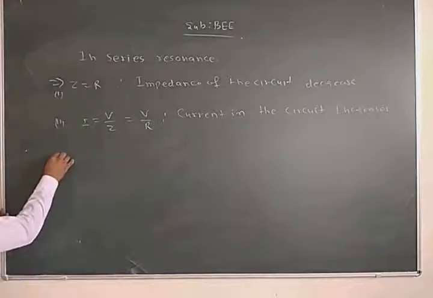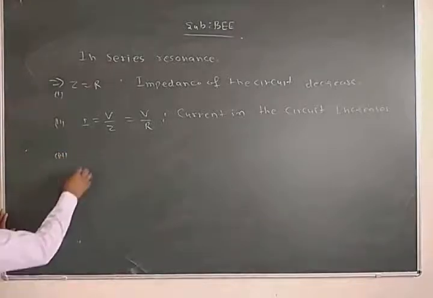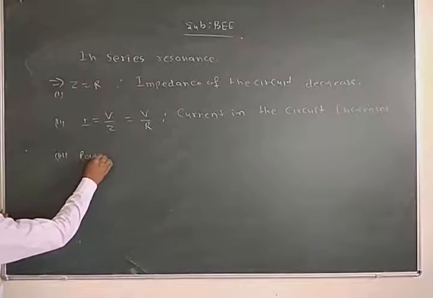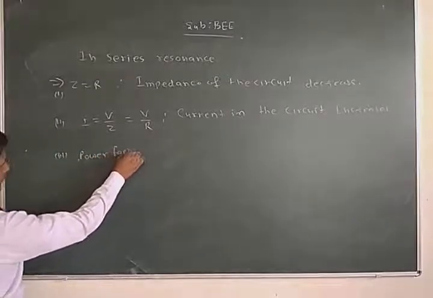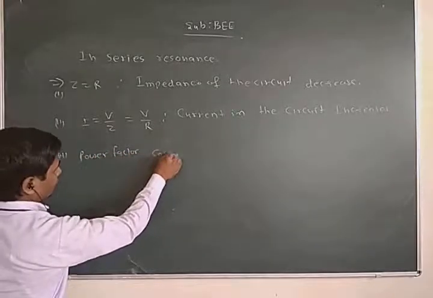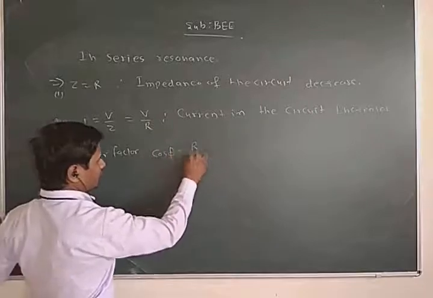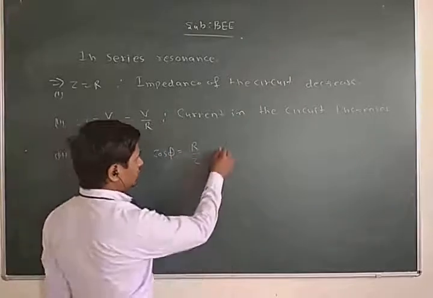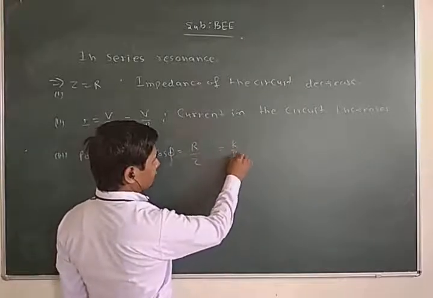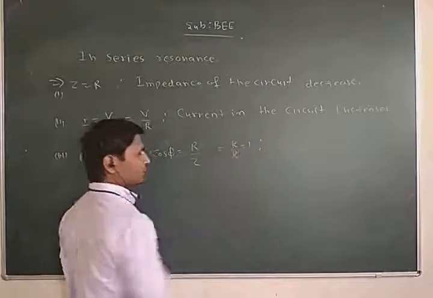Third point is power factor. Power factor cos phi is equal to R upon Z. At resonance, Z is equal to R, so cos phi is equal to 1.